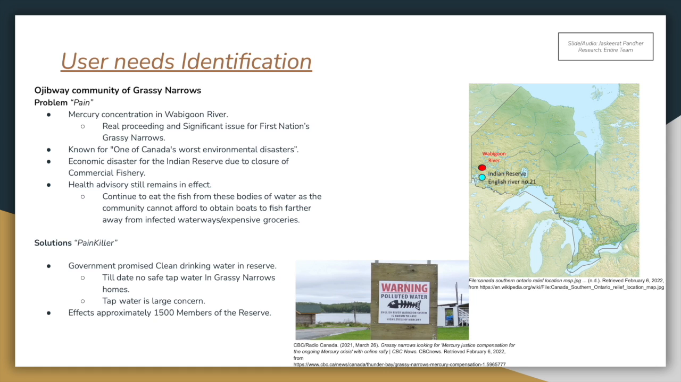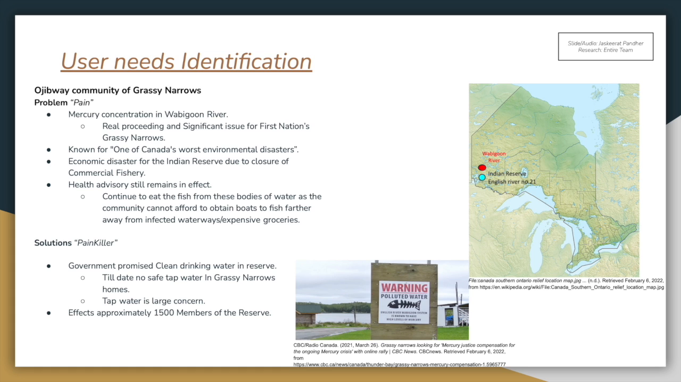The Ojibway First Nation community inhabits northern Kenora in Ontario in the English River Indian Reserve number 21. To identify the user needs, my team and I will take a closer look at the environmental disaster which occurred at the Ojibway community of Grassy Narrows. The long-term drinking water advisory related to this issue had recently been lifted, lasting 2013 through October 2020. This was the result of mercury poisoning into the Wabigoon River.